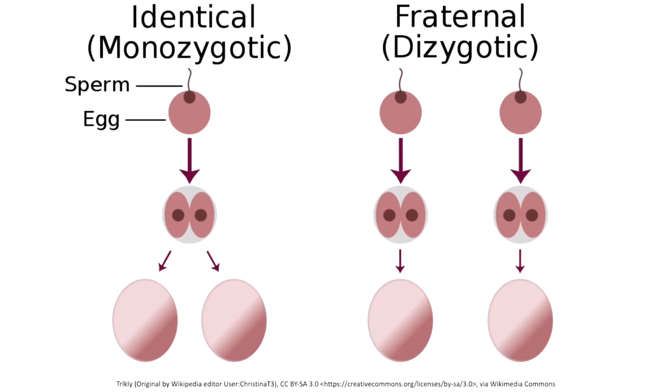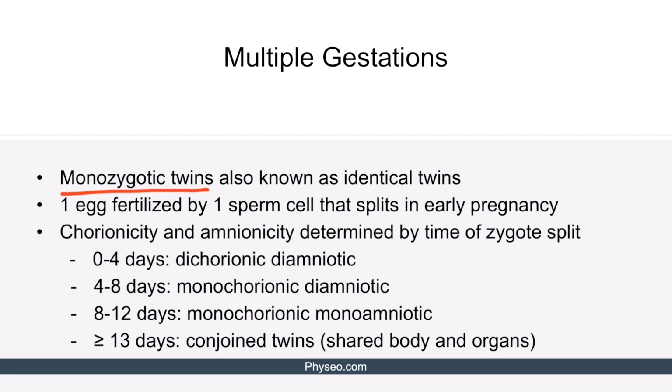Here we see an illustration of how dizygotic and monozygotic twinning occurs. Let's first concentrate on dizygotic twinning. Please take notice that there are two separate eggs and two separate sperm cells, which give rise to two separate embryos.